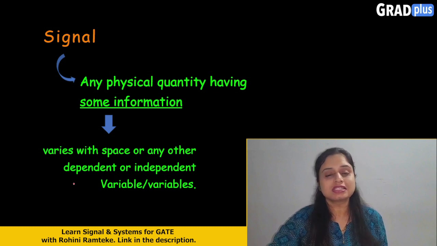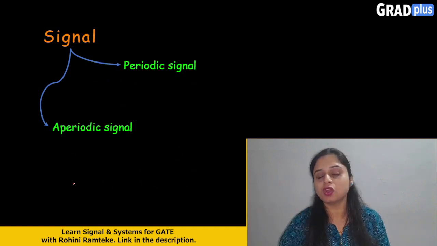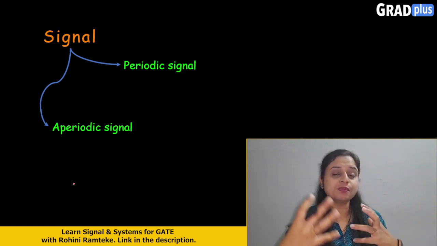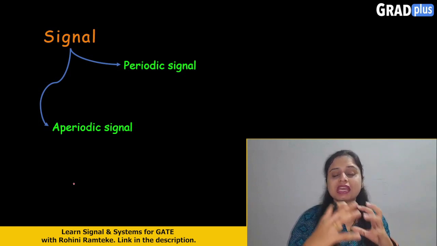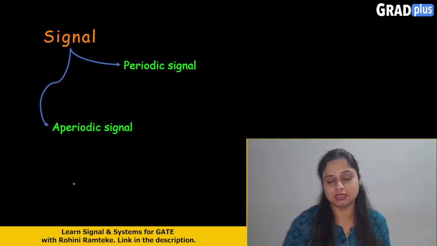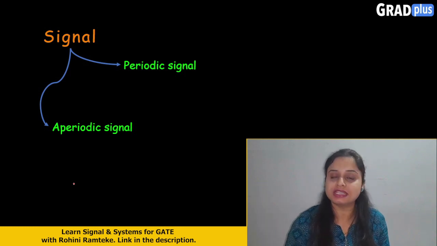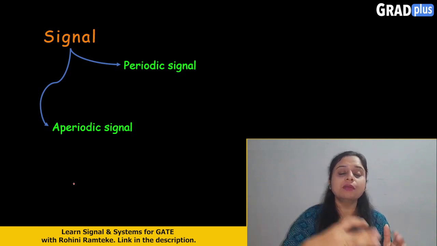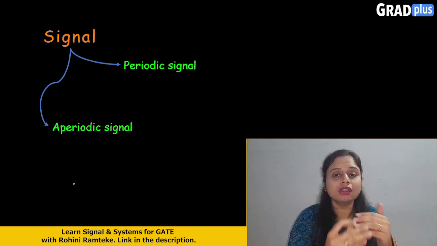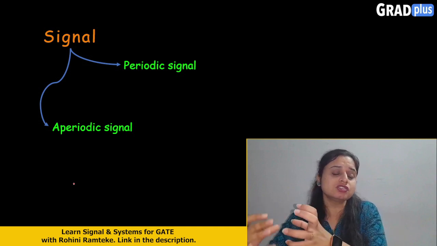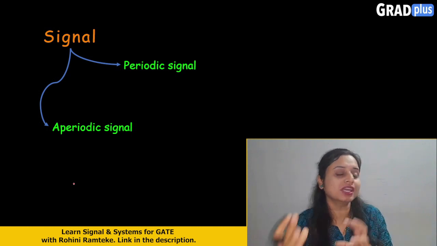Now these signals are classified into two types. One is the aperiodic and second is the periodic signal. So let us find out what are periodic and aperiodic signals. The periodic signals, that means any signal which is having some pattern and that will be continuously repeating at a particular interval of time, will come under the periodic signal. And if any signal is not repeated after a continuous interval of time, in that case that signal will come under the aperiodic signal.